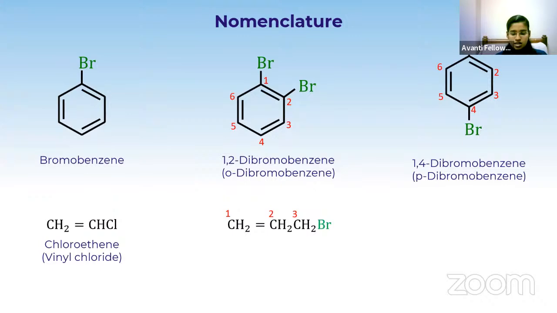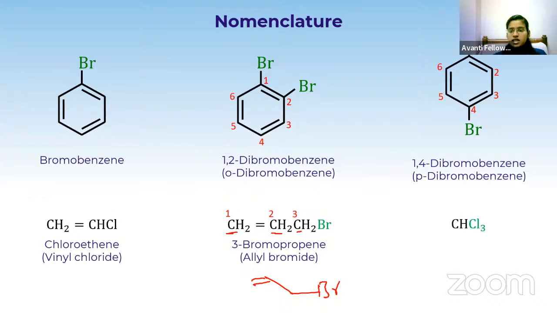Now the name is 3-bromopropene. Three carbons containing one double bond, so it is propene. And this is an allylic system: double bond, single bond, and then single bond with bromine. So it is an allylic carbon. So allyl bromide is the common name.